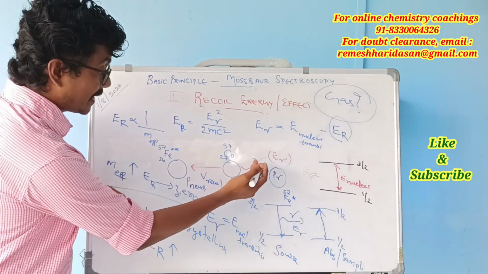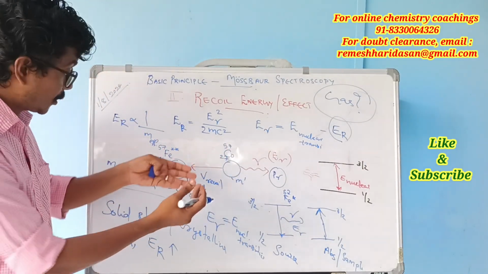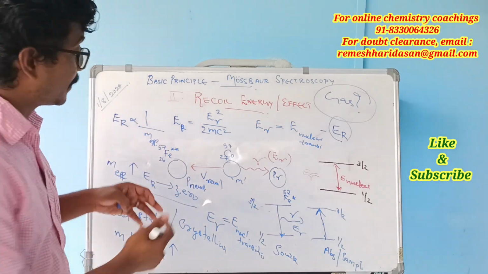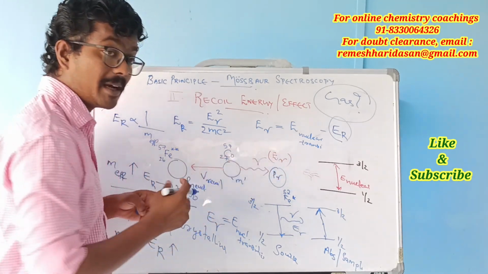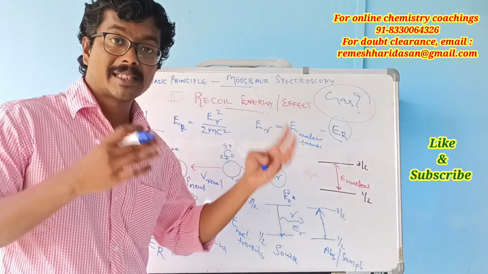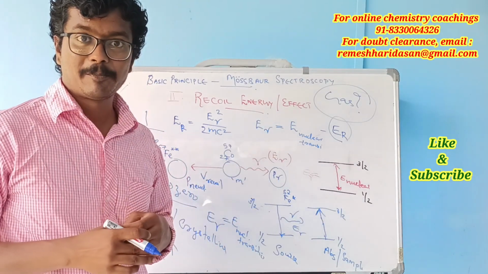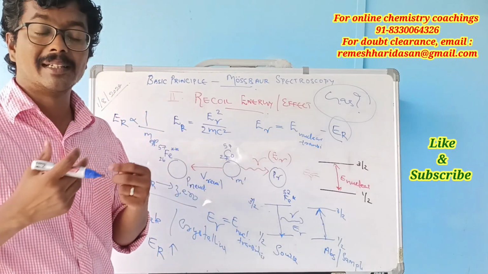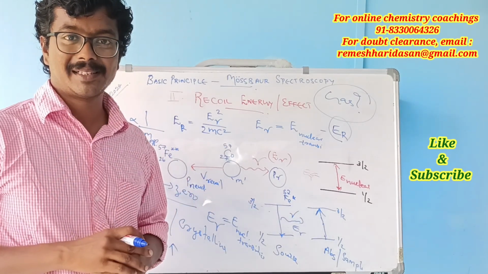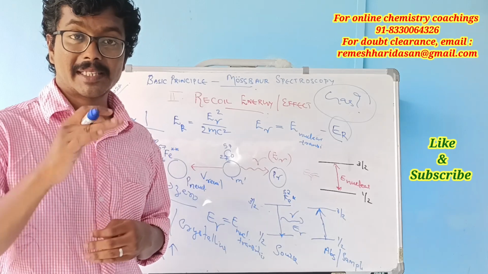The gamma radiation also moves along with the molecule. In a gaseous sample, if a high energy gamma particle is released from a sample at rest in the gaseous phase, the recoil energy will be more because the mass of the sample is less in the gaseous phase.